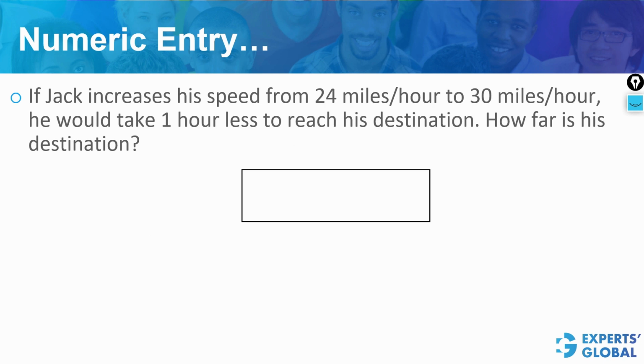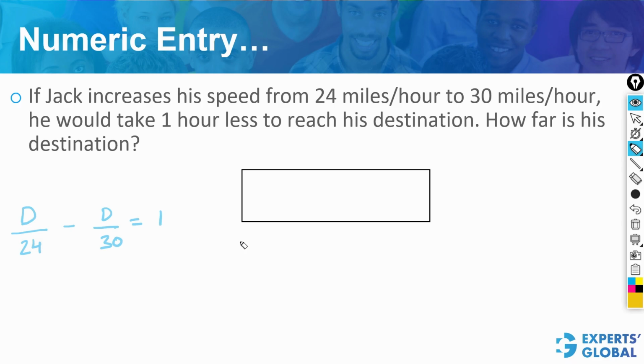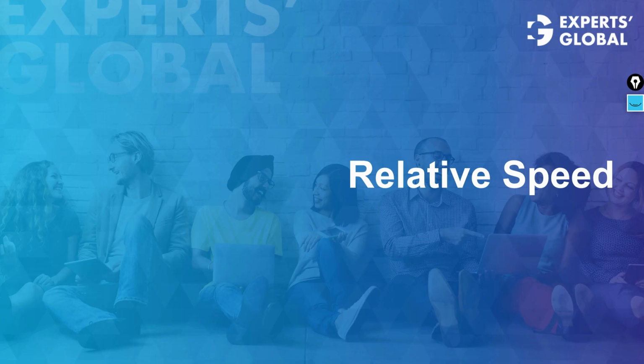Please pause the video and solve this. Assume that the destination is d miles away. So at 24 miles per hour, he would take this much time. At 30 miles per hour, he would take this much time. It's given that the difference is 1 hour because at a higher speed, he takes 1 hour less. On solving it for d, we get d as 120 miles. That's the correct answer.